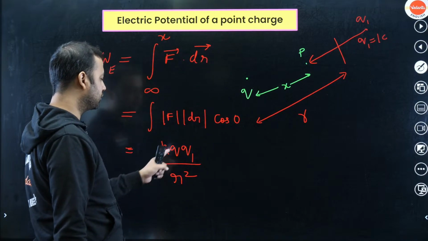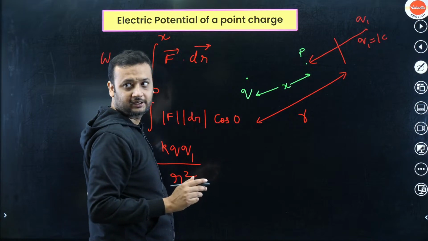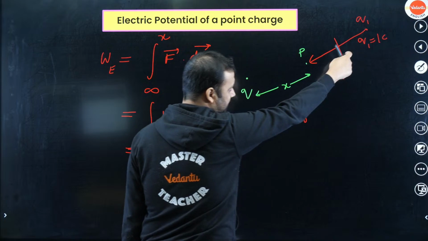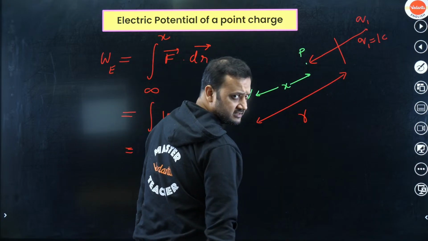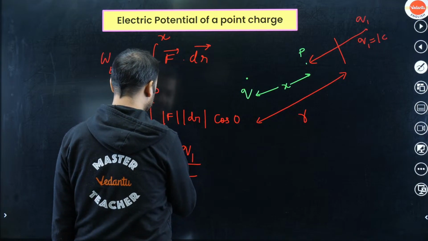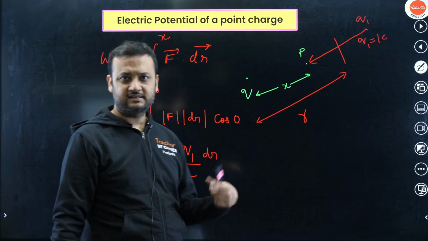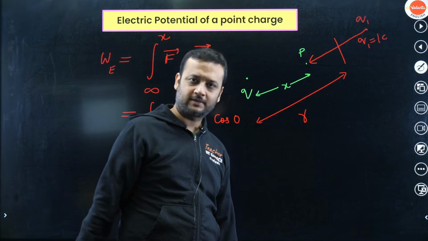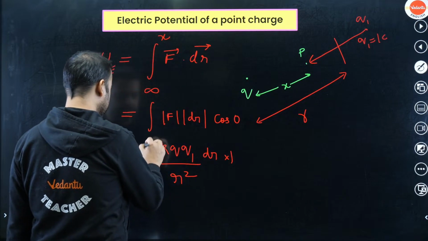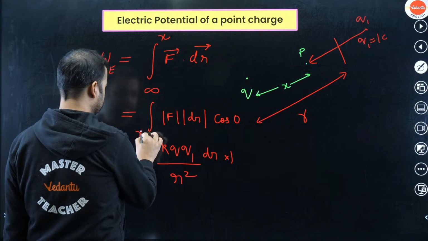Okay, so kq1 by r square into mod of dr. Now think carefully, dr is a negative quantity. Why? Because as the external agent brings the charge closer, r will decrease. So when you remove the mod, you'll have to put minus dr. Why? Because if mod is removed and there is a negative quantity inside, then you have to put a minus sign, and cos 0 is 1. So this value you have to integrate from infinity to x.